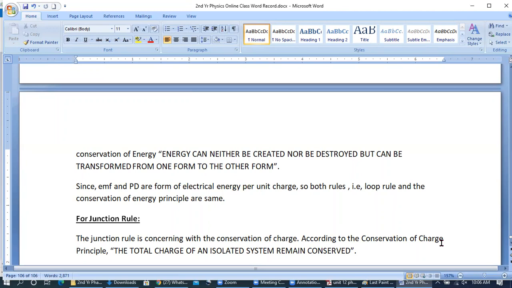Okay, Usman Khalid, can you tell me the meaning of this definition? Energy can neither be created nor be destroyed, but can be transformed from one form to the other. Sir, this definition says that energy cannot be created, rather we can transform it.